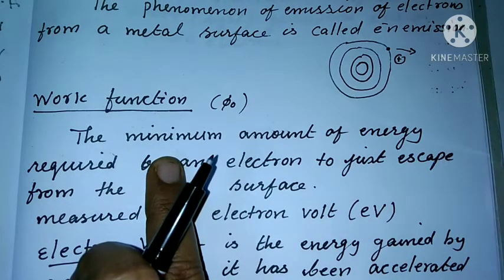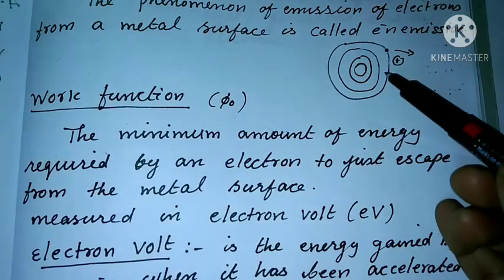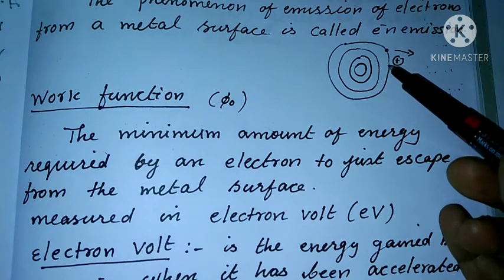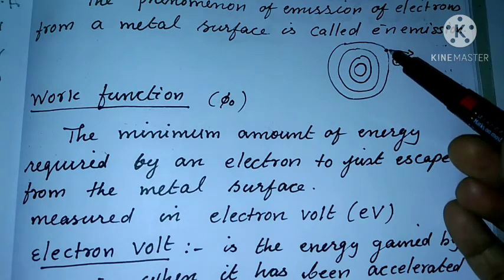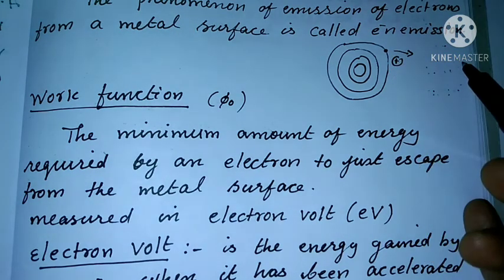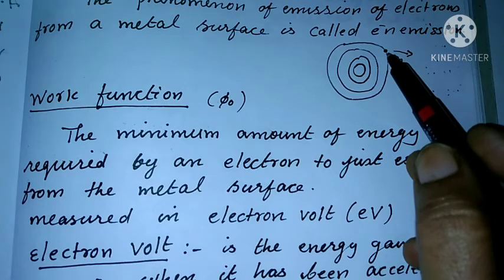Once again, in the atoms of the metal surface, the electrons are loosely bound. So when an electron comes out from the metal surface, what happens? A positive ion is created.